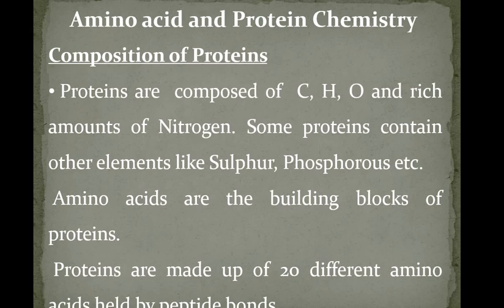Now proteins are made up of 20 different amino acids which are held together by peptide bonds. As I said, 20 standard amino acids are present in all the living organisms, and these 20 standard amino acids arranged in different sequences will form the different types of peptides and proteins. So the specific sequence of these amino acids makes a protein, and these amino acids in a protein are linked by peptide bonds.